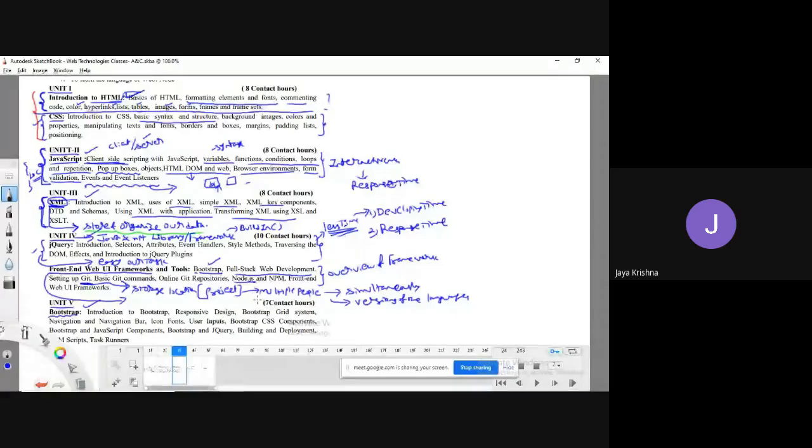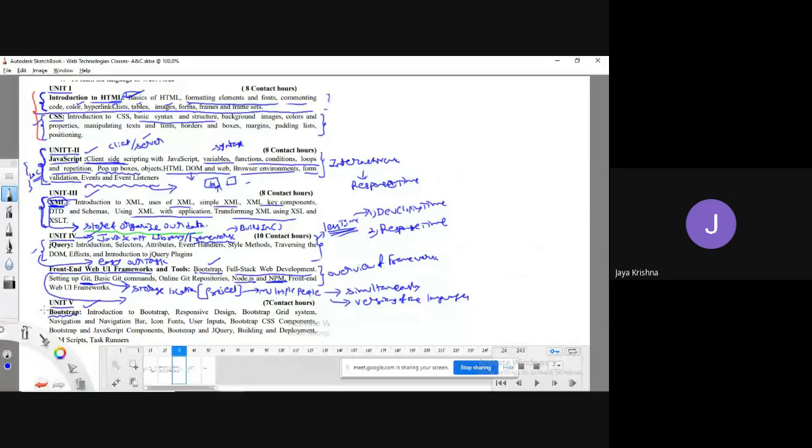Now suddenly if I change it to version 3, then it can support. That is the advantage of Git. npm is a kind of package name, Node Package Manager, which is provided for Node.js. All the predefined frameworks and libraries are provided in a package, right? In Java, I hope you heard already, they are provided in a kind of package. So that package manager, we call it Node Package Manager.